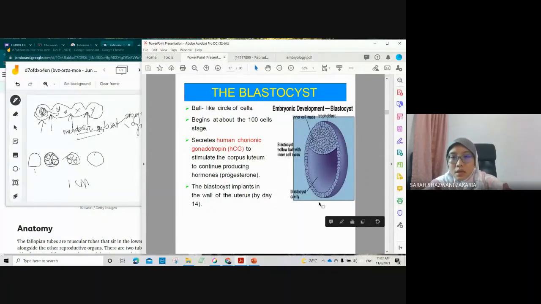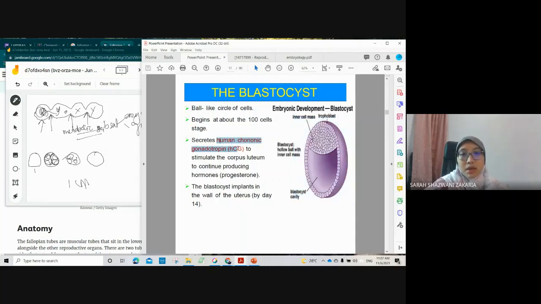Another significant structure is the trophoblast. Its function is to secrete human chorionic gonadotropin, HCG. HCG is secreted by this trophoblast. HCG, human chorionic gonadotropin, is essential to stimulate the corpus luteum to continue producing progesterone.